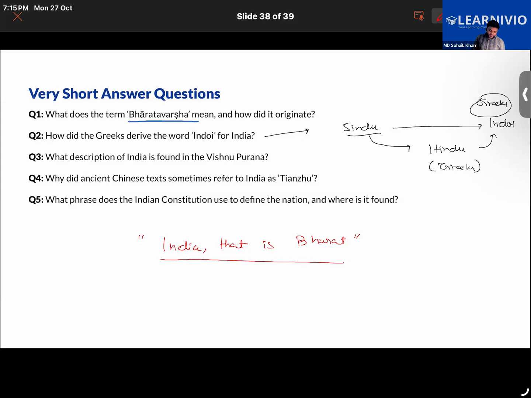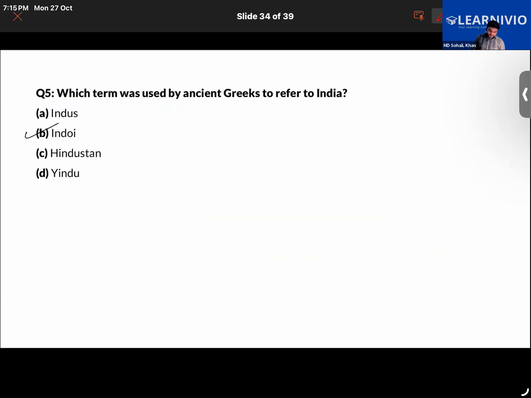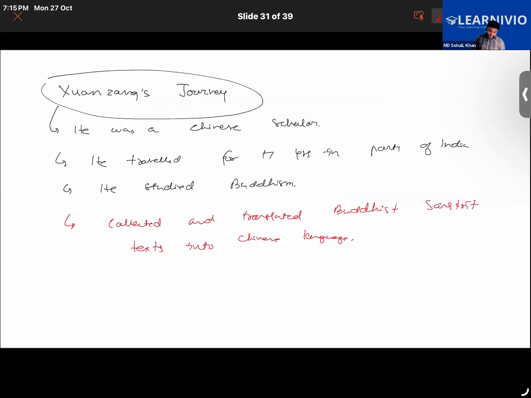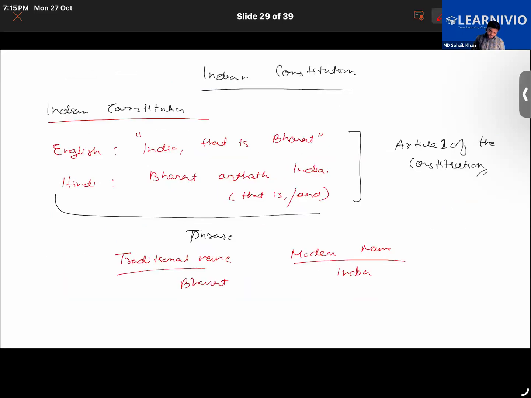This is the phrase, right? India, that is Bharat. So the Indian constitution defines the country as India, that is Bharat. In Hindi, it is Bharat, and it is found in Article 1 of the Indian constitution.